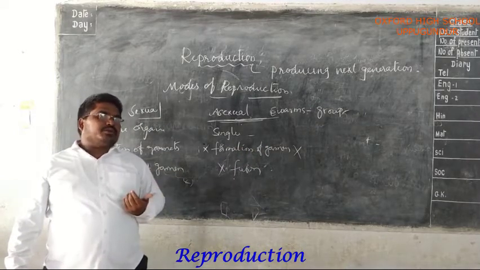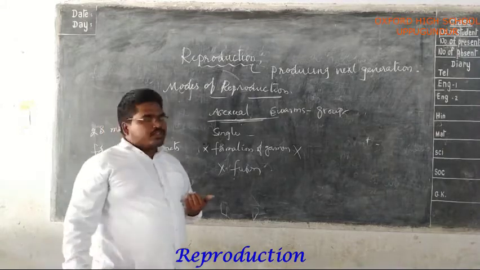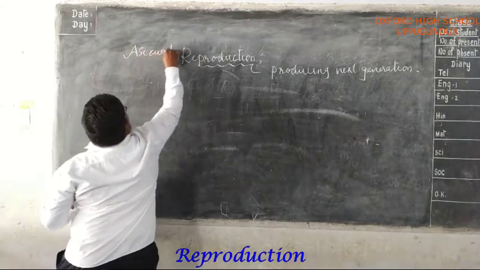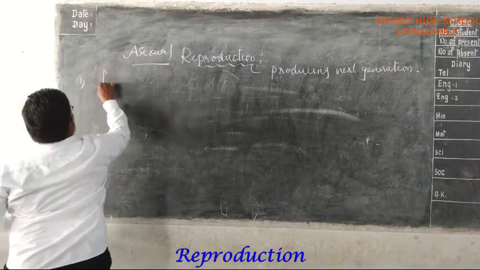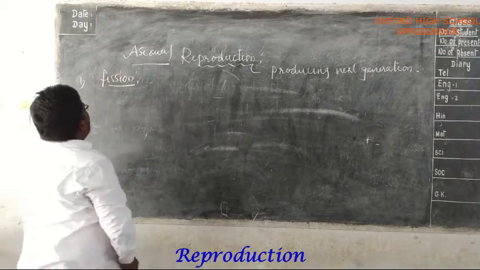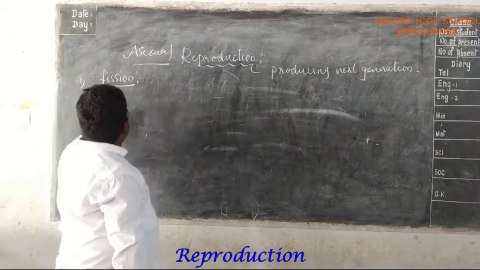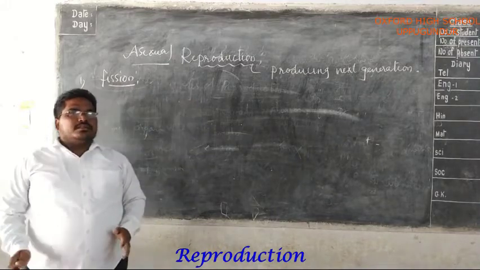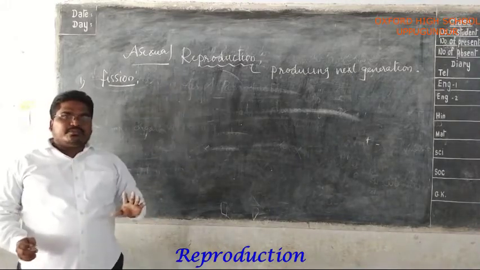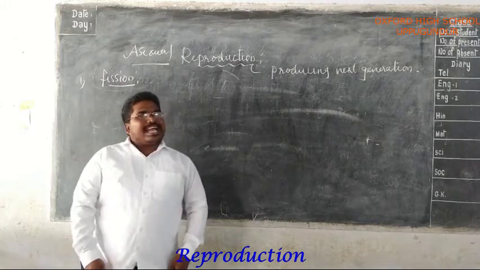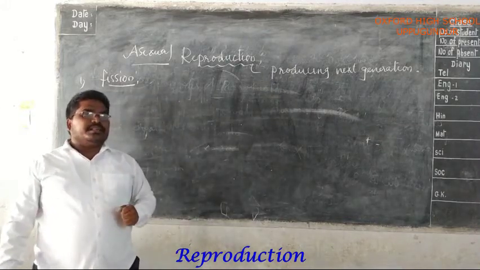Okay, now I am going to explain one by one. The first type of asexual reproduction we are discussing now is fission.